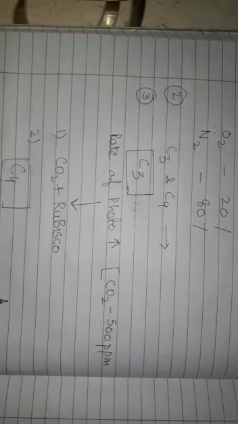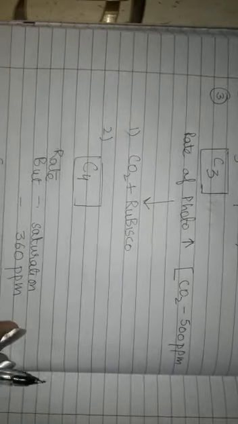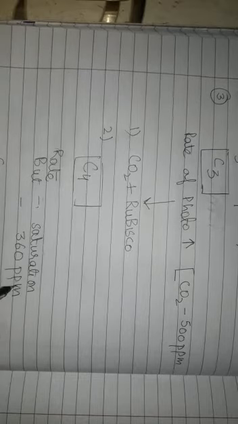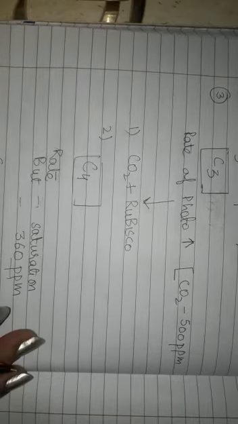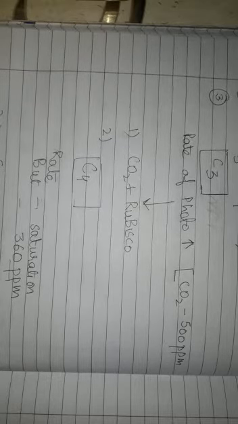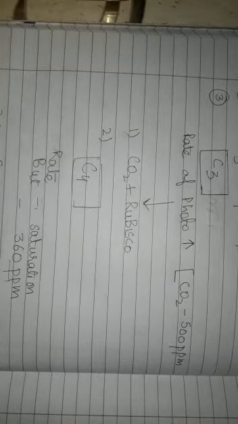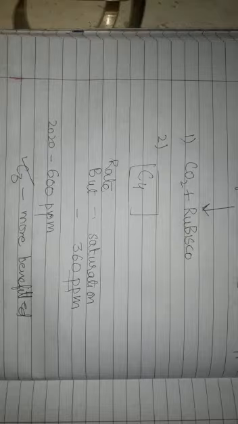लेकिन C4 प्लांट्स में नॉर्मली the rate of photosynthesis increases with the increase in concentration of carbon dioxide, but the saturation level is attained at the concentration of carbon dioxide which is 360 parts per million. तो ये, and it is expected that by the end of 2020, the current year, the carbon dioxide concentration will become 600 parts per million. So अगर कार्बन डाइऑक्साइड की कंसंट्रेशन ज़्यादा हो जाएगी then C3 plants will be benefited more.